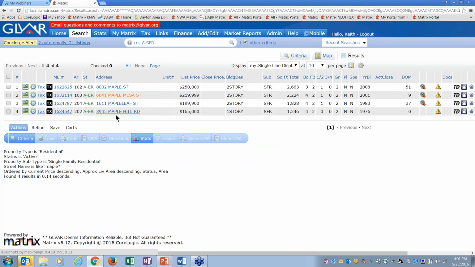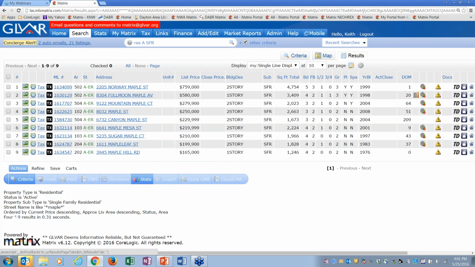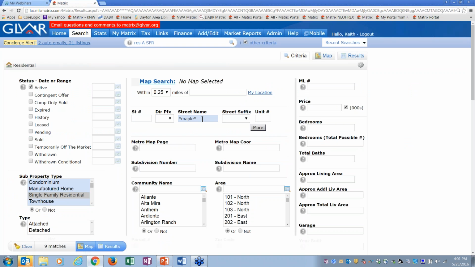Maple Mesa, Maple Leaf, Maple Hill. If I put my asterisk before and after it, now that's a contains, okay? Contains the word maple. If I go to my results, now I found Norway maple, full moon maple, mountain maple, along with Maple Leaf and Maple Hill and Maple Mesa there. So that's going to be very, very important, using those asterisks. Depends. Asterisks before and after, you'll get a lot more results.